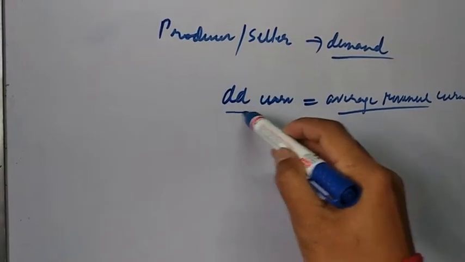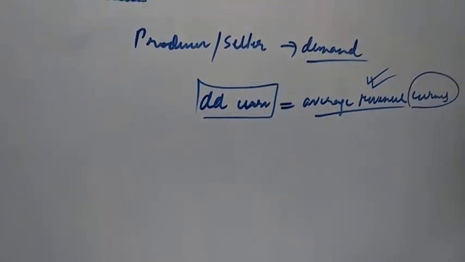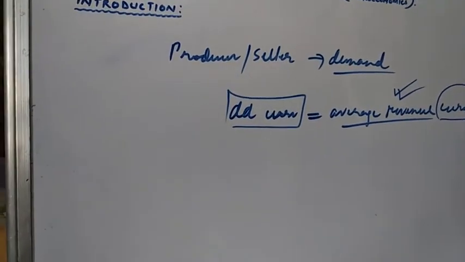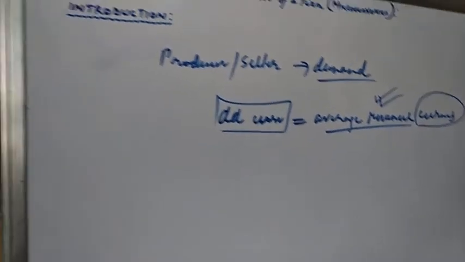The demand curve is basically nothing but the average revenue curve from the seller's point of view, because whatever is paid by the consumer is the revenue for the producer or the seller.